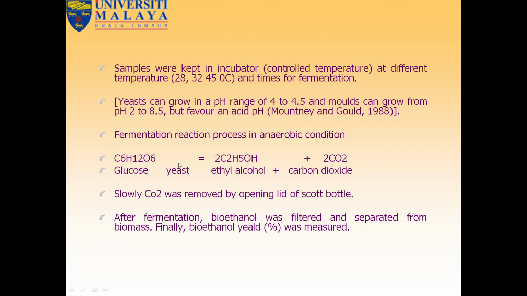For sugar waste or garbage we can use the yeast. For algae we have used cellulase because of cellulose. Slowly carbon dioxide was removed after fermentation. Bioethanol was filtered and separated from biomass. Finally, bioethanol yield was measured.